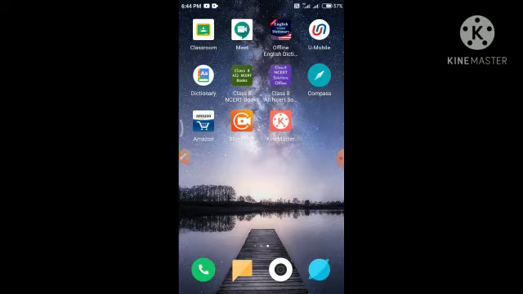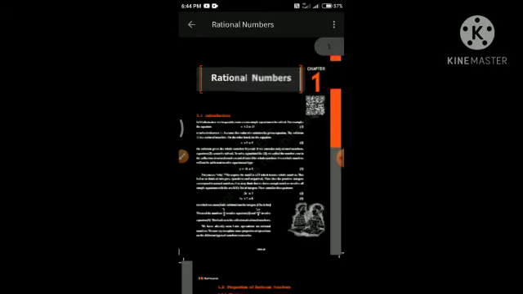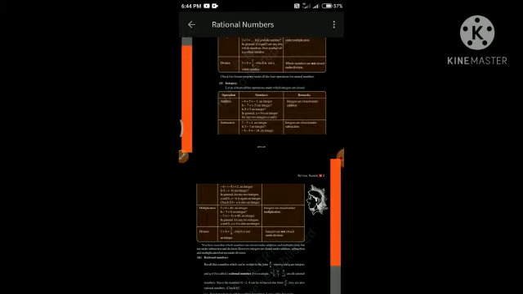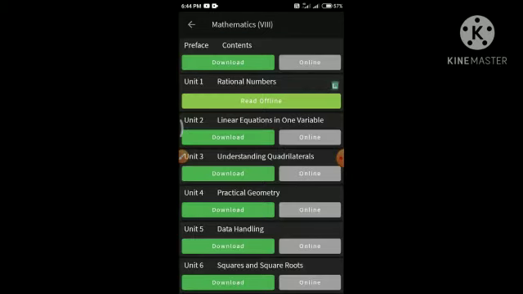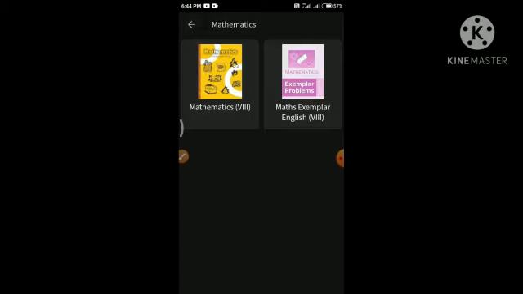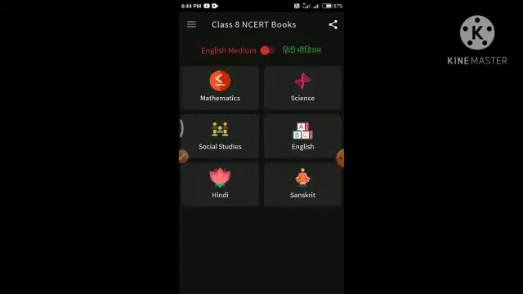So first of all I want to tell you about the Class 8 NCERT books. I want to open this app so you can see. Here I have opened this app, and first of all I have opened it for rational numbers of mathematics, Class 8 standard. If you are in Class 8, you can also choose this app and install it from my given link.